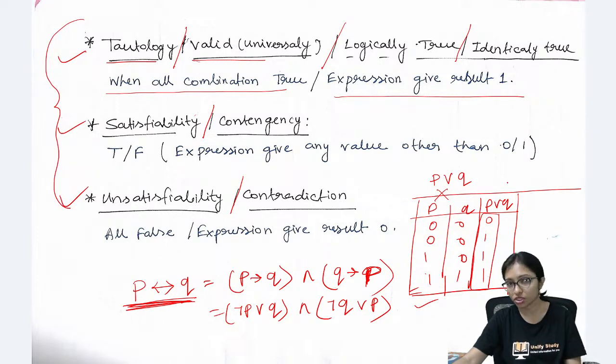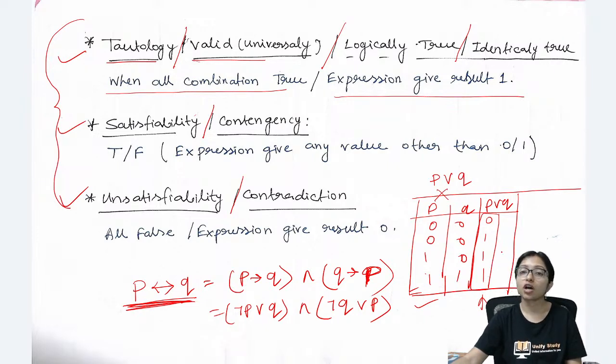Whenever your complete truth table is coming true, only then can you say that it will be valid, otherwise not. Got it? Yes.